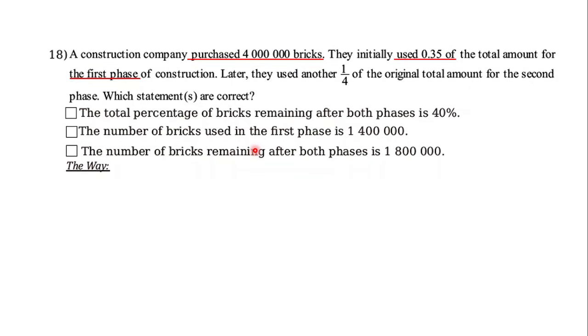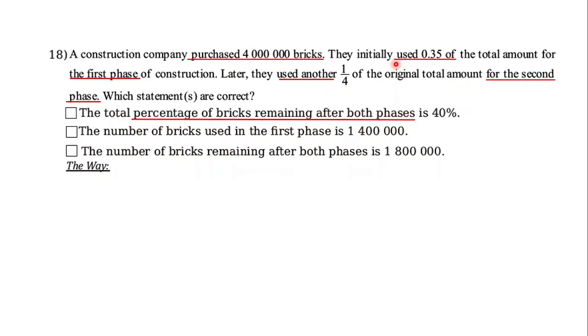Okay, for the first phase, and later they use another 1 out of 4 of the original total amount for the second. As you see here, the word "used" means a decrease in numbers, or in other words, we can say it is a subtraction operation for the second phase.